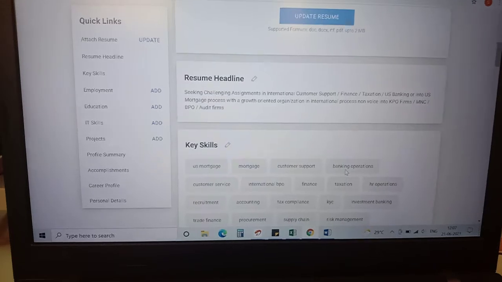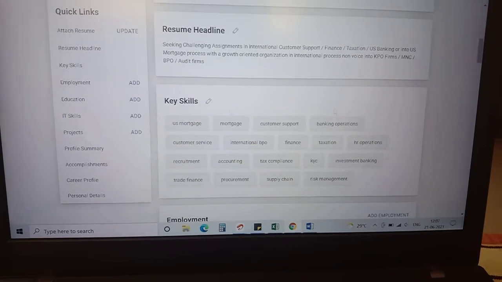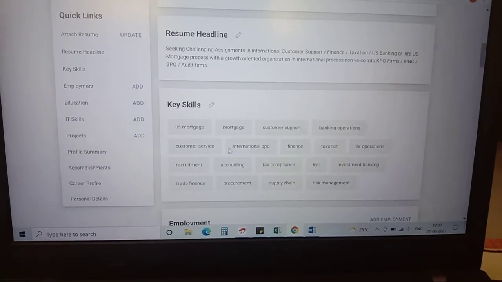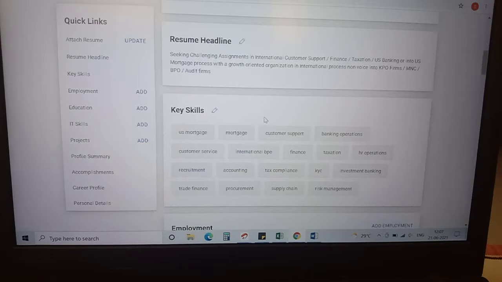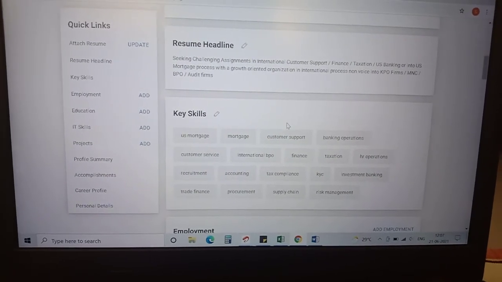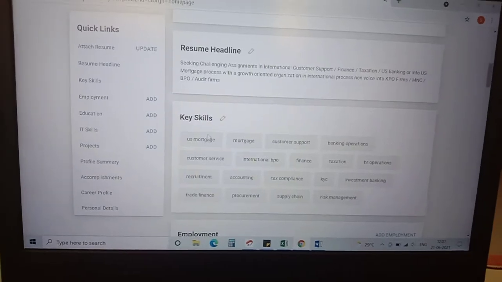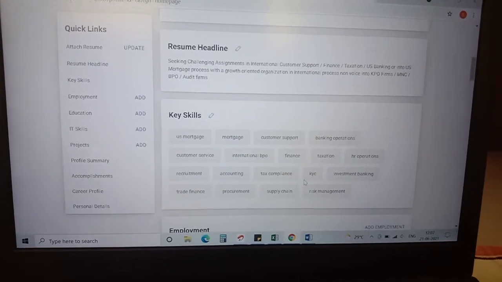Next comes key skills, which are called keywords. Try to update the necessary keywords, because whenever any HR is sourcing profiles, they search with relevant keywords, using a search box, boolean search and all. Make sure you update whatever field you have experience in or are interested in.